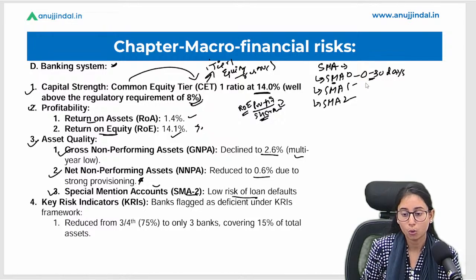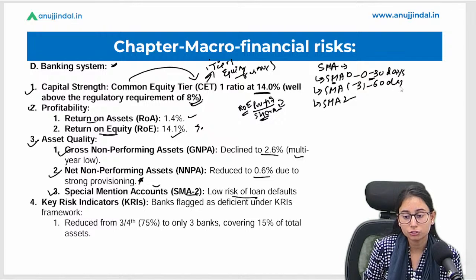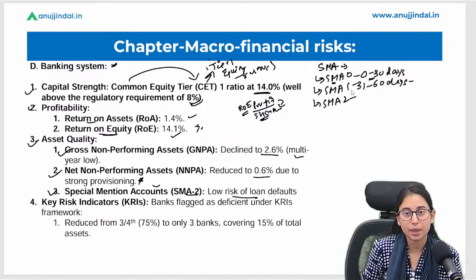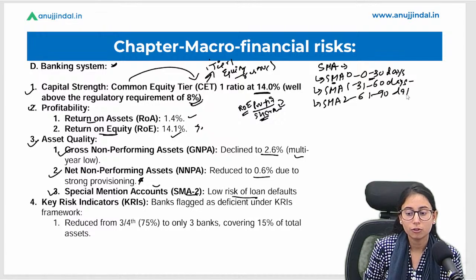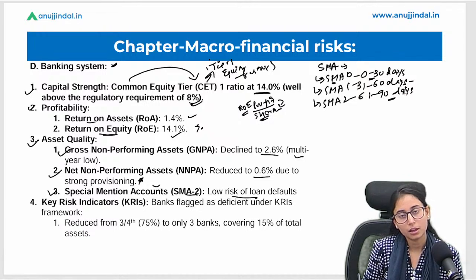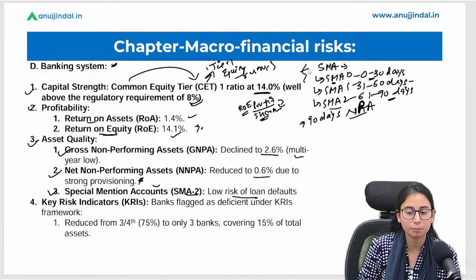SMA 0. Okay, if the loan is not being paid for these many days, it will be SMA 1. If the loan is not payable for these many days, then we will consider it as SMA 2. And if the loan is not repaid for the next or over 90 days, it will be considered as NPA. Okay, I hope it is clear. It is a very simple concept.